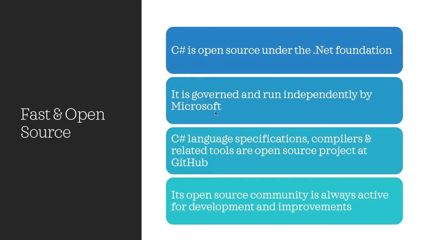And the second characteristic is that it is fast and open source. So you can see here C# is completely open source, which comes under the .NET Foundation. And it is governed, that means the C# language is managed and governed by Microsoft. That means there is a very huge name behind this. C# language specifications, compilers, and related tools are completely open source. Anyone can see the code on GitHub, and its open source community is always active. That means if you want to develop anything using C#, you will have a huge number of people who are going to suggest or help you during the software development.